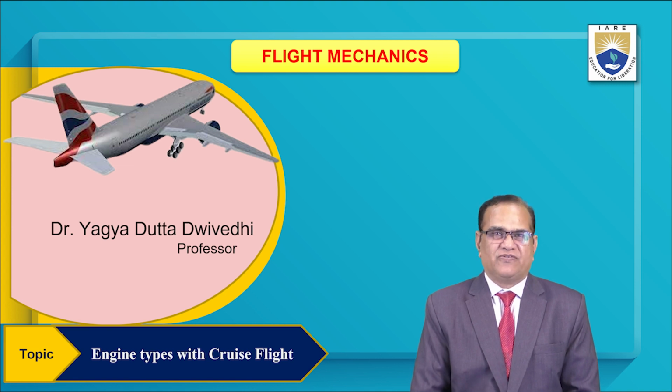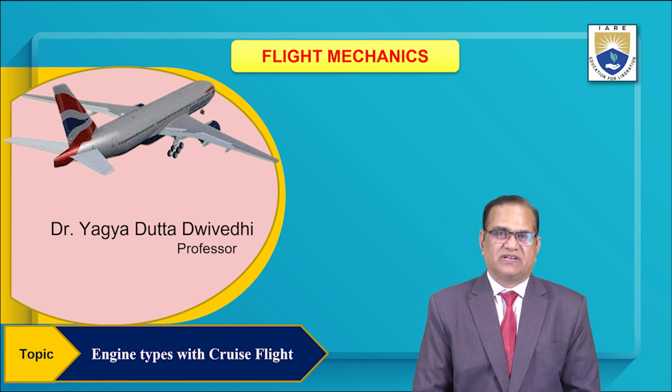I am in the process of discussing cruise flight.